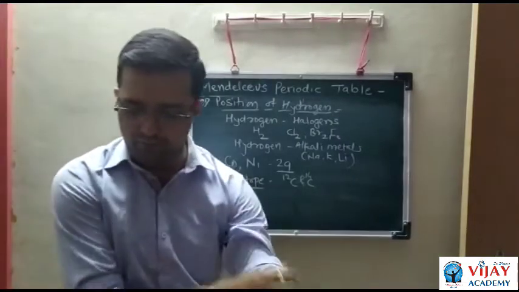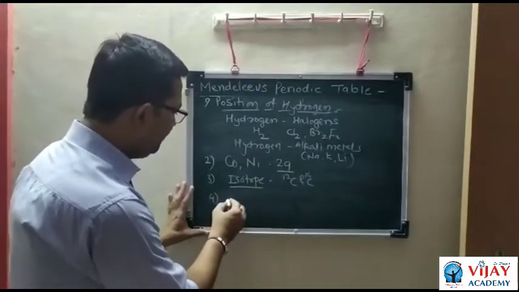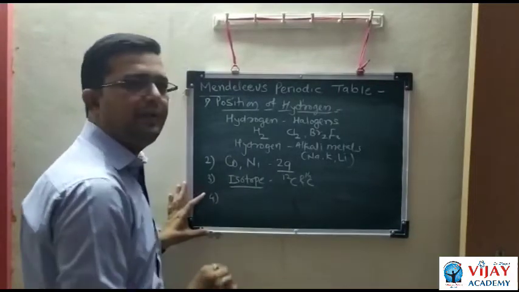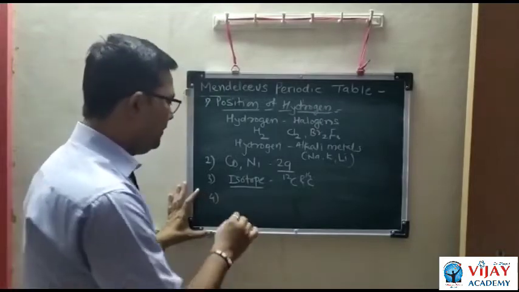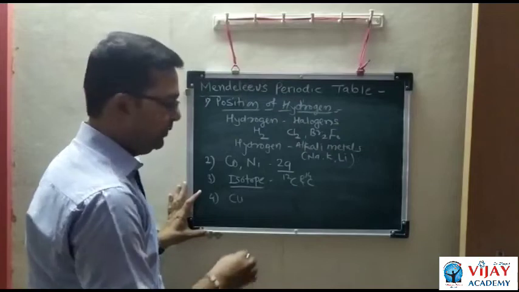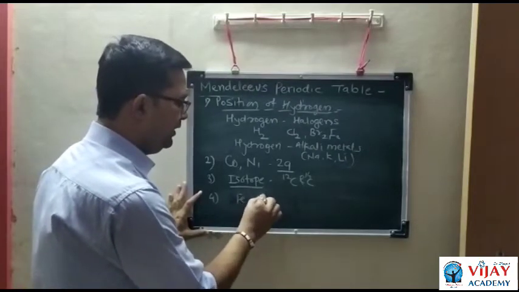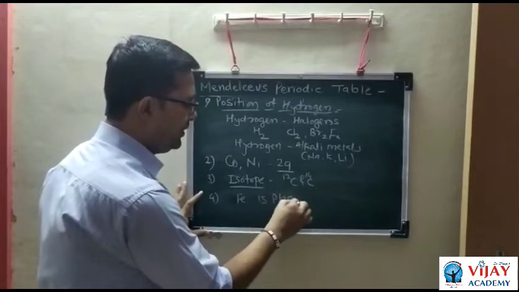And the last one, the fourth: elements with different properties are placed in the same group. For example, copper and iron are placed along with the halogens.